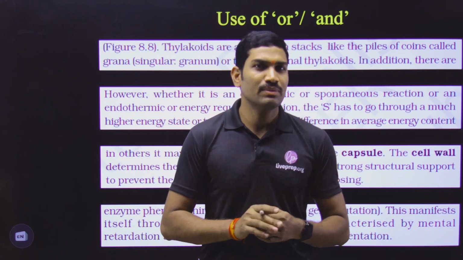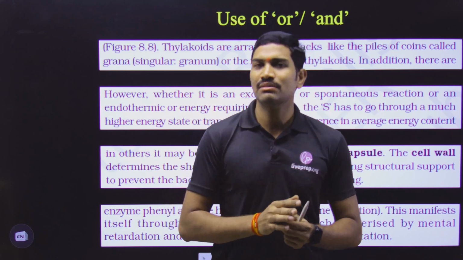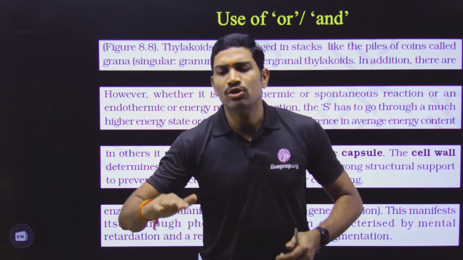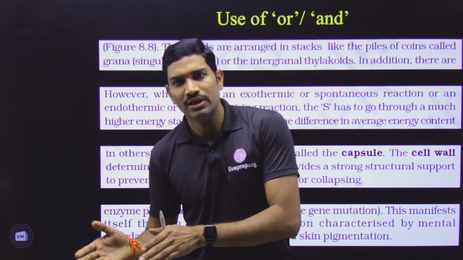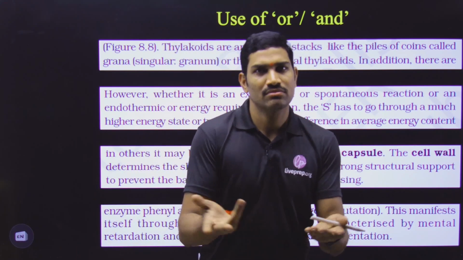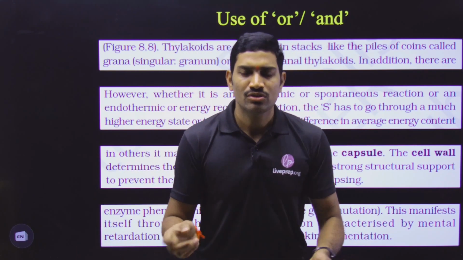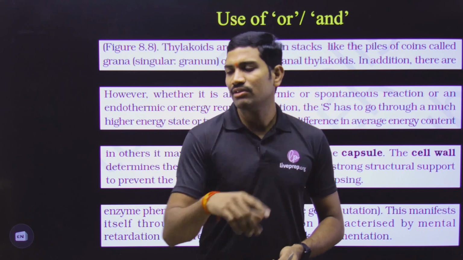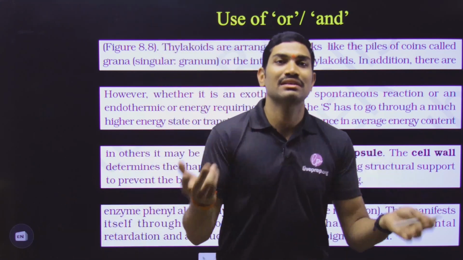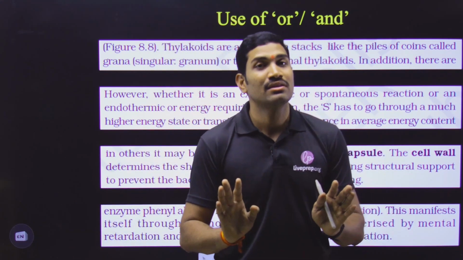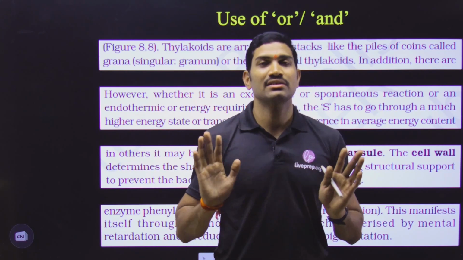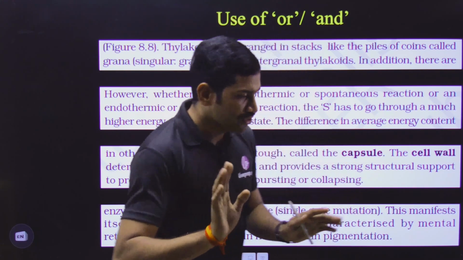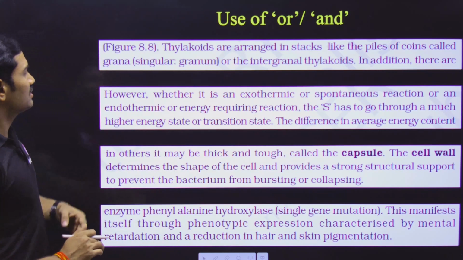So sometimes, please understand here, what is the meaning of this? Sometimes what we will say, it is also called as this one or this one. Golgi body or Golgi complex means what? Both of them are the same. So whenever we are using "or" like this, generally we are thinking this first one and second one are the same. But according to the sentence, the usage may be different. So please understand this. Understood or not? So now let us see about this particular sentence.